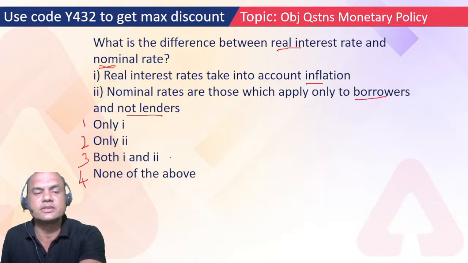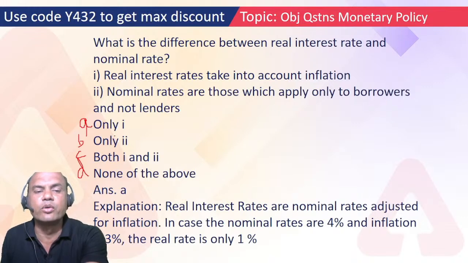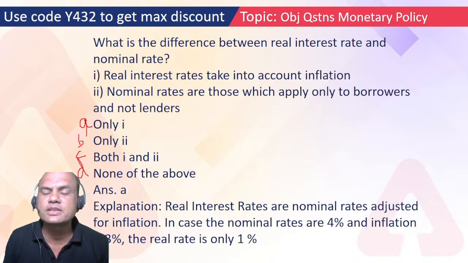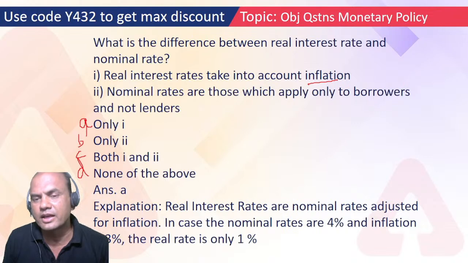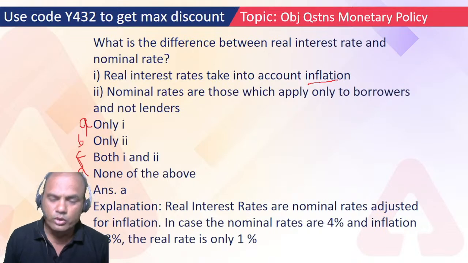Yes, correct. The correct answer is only 1. You can write this as A, B, C and D, so the answer is A, only 1. Why only 1? Why not 2? Real interest rate takes into account inflation. I'll come back to the basic rule now. Nominal means it has nothing to do with inflation or the base rate. Real is always concerned with the base year, base rate. Everything is base over there, but in nominal, no base.